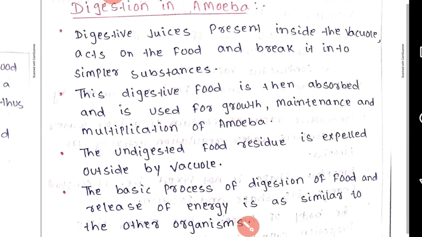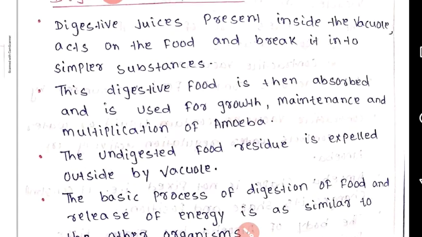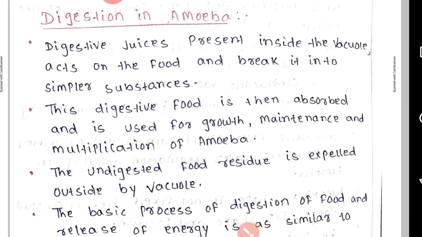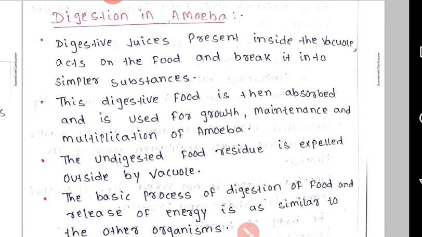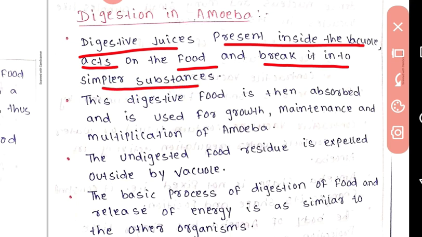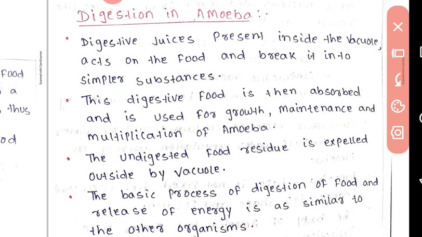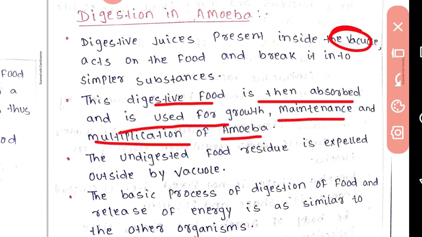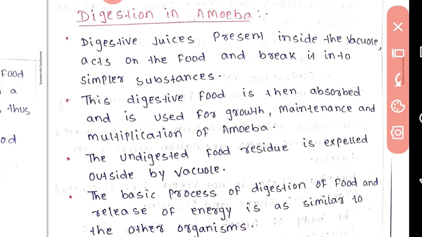Now, digestion in amoeba. Digestive juices present inside the vacuole act on the food and break it into simpler substances. This digested food is then absorbed and used for growth, maintenance, and multiplication of the amoeba, and from it amoeba gets energy for these activities.